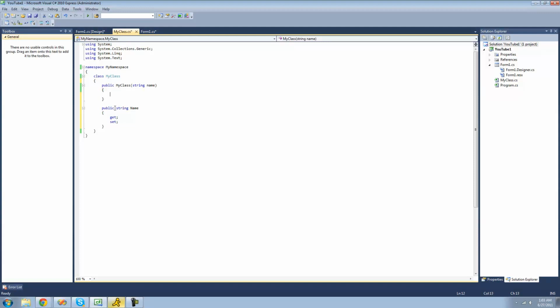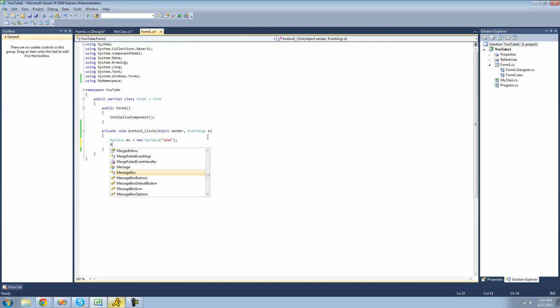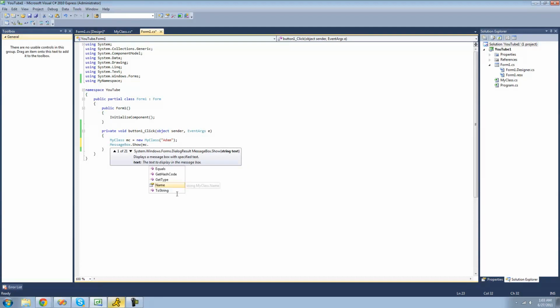Alright, now we're going to set this property equal to the string that it passes through this class right here, with the name. And then we're going to have it display that property in a message box. So it's going to be MessageBox.Show, our class name dot name. Alright, and as you can see right there, that little hand pointing to the notepad, that is the icon for a property. I'm sure you've seen that before, like on the properties panel right there. And we don't need parentheses right there, like I said before, because it's not a method.